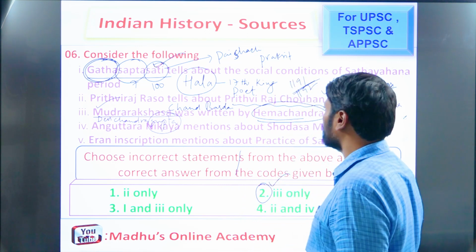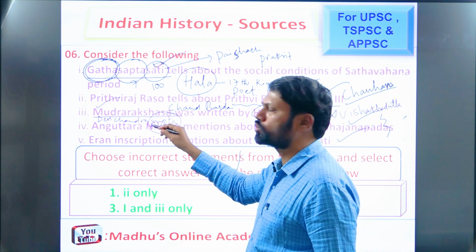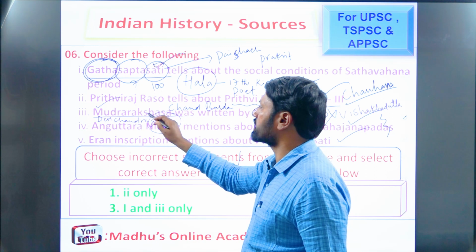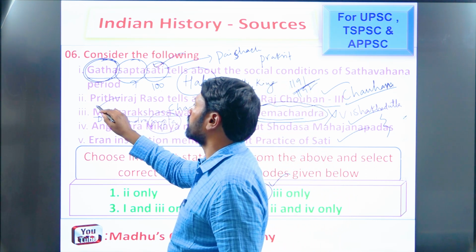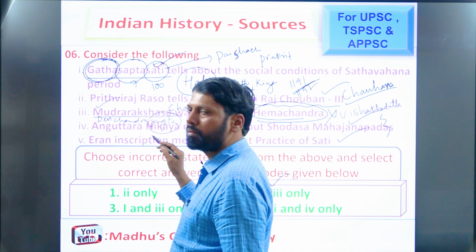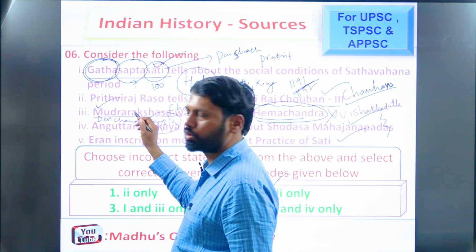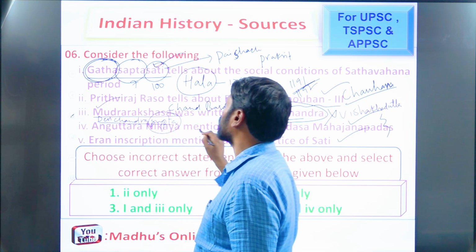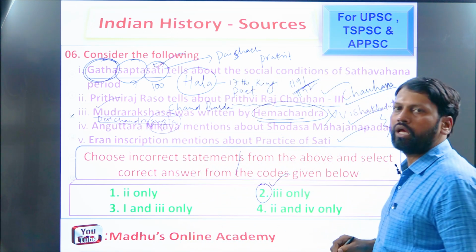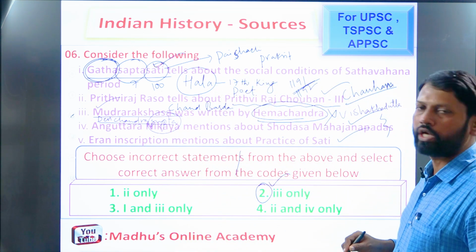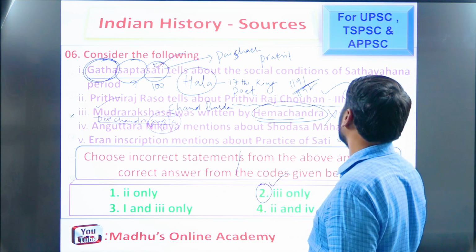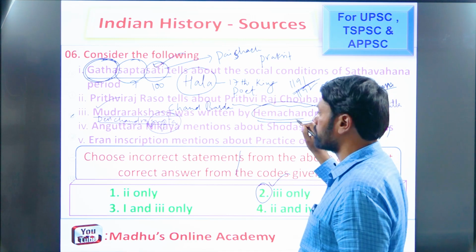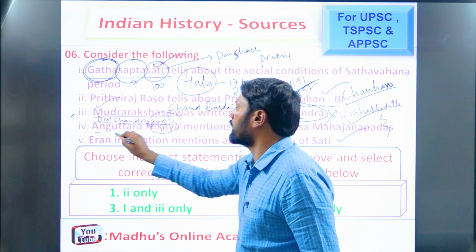So the author Vishakhadatta wrote 2 books mainly. These were 2 Sanskrit dramas. One is Mudra Rakshasa, which deals with the Mauryas, because the book starts with M. That's why you remember it easily as Mauryas. The next book, Devi Chandragupta, deals with the Gupta period. In this way you need to remember these were the 2 Sanskrit dramas authored by Vishakhadatta, but not by Hemachandra. Remember that.